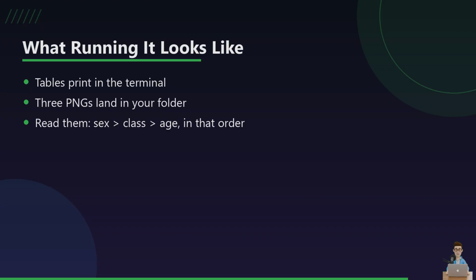Reading them top to bottom, sex is the loudest signal, class is second, age is real but subtler. That ordering is your finding. You didn't guess it, the data handed it to you.